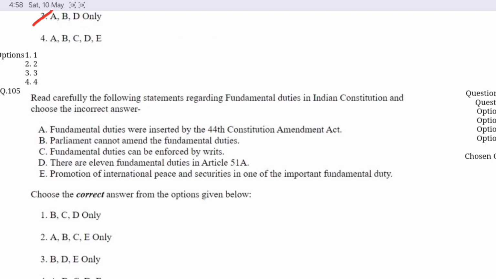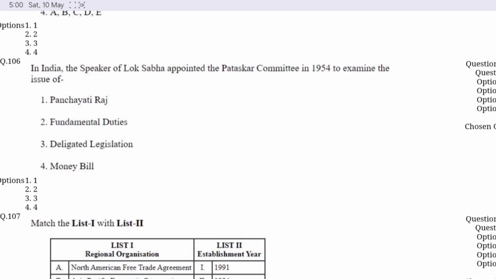Question number 105. Read carefully the following statements regarding the fundamental duties in the Indian Constitution and choose the incorrect one. Option B is correct here. Fundamental duties were inserted by the 44th Constitutional Amendment Act. Parliament cannot amend the fundamental duties. Fundamental duties can be enforced by writ, and promotion of international peace and security is one of the important fundamental duties.